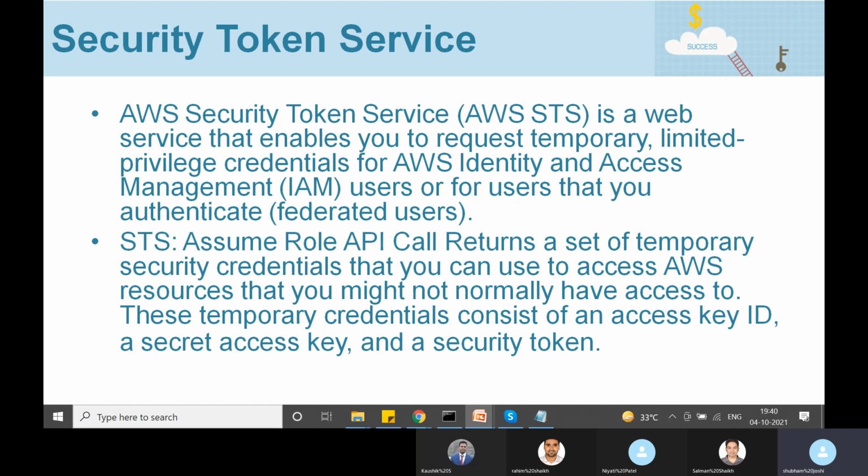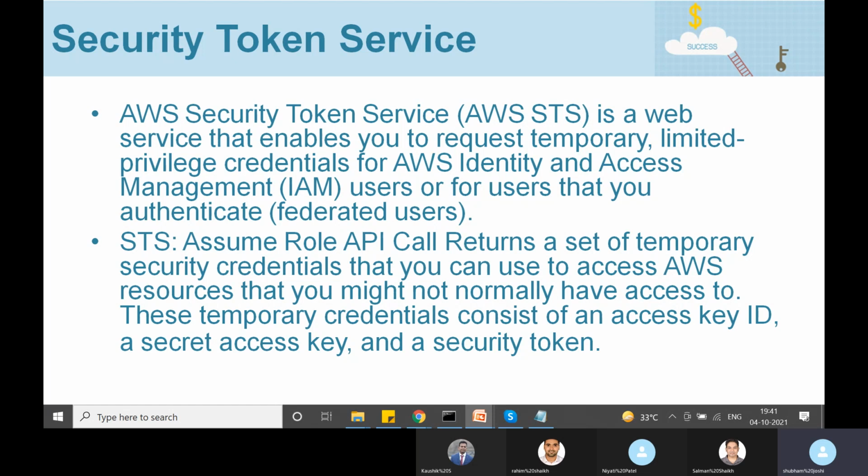So we'll see that. There are different API calls that we can make to Security Token Service to get temporary security credentials. The first API call which we can make to get temporary credentials is the STS AssumeRole API call.